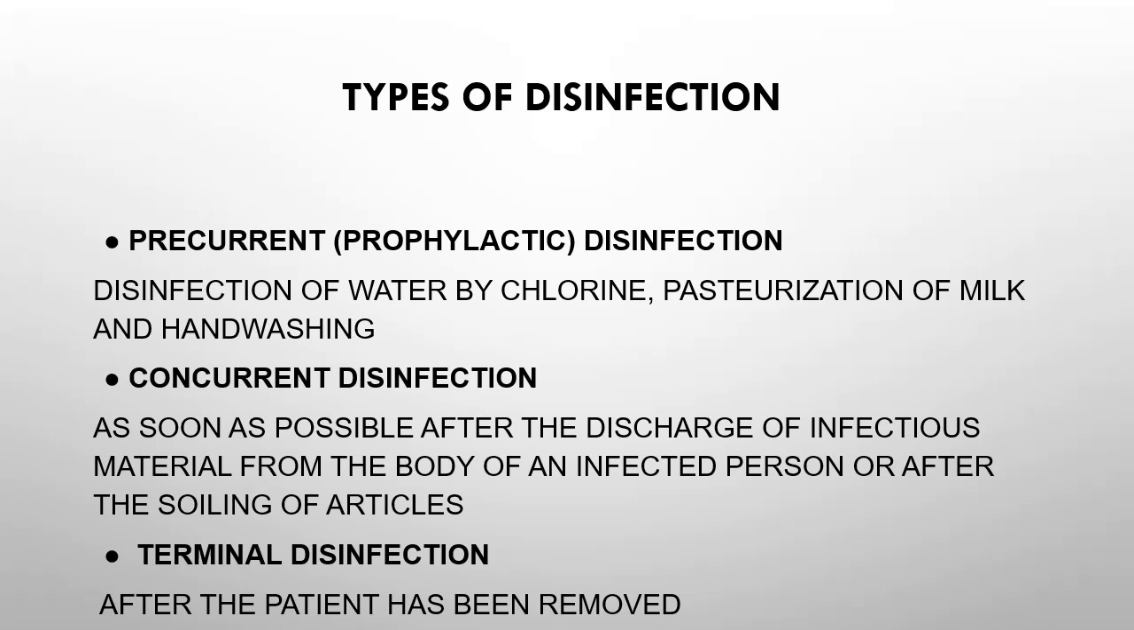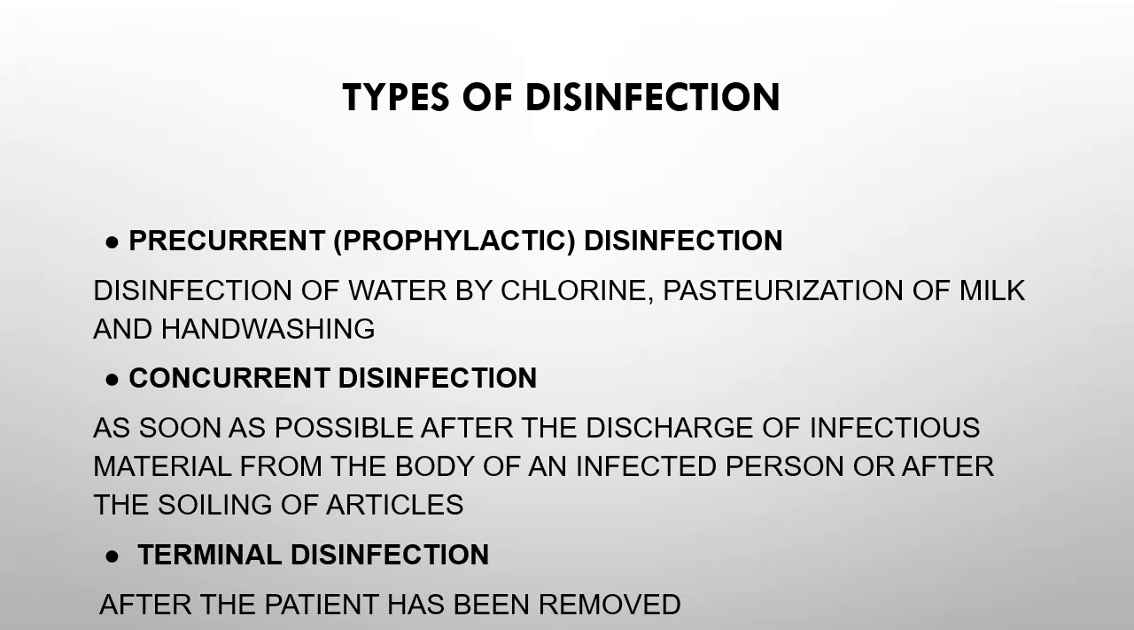The second type is concurrent disinfection. After the discharge of infective material from the body of an infected person or after soiling the article, we do this type of disinfection. In other words, the disease agent is destroyed as soon as possible when it is released from the body, and before the spread of agent, we disinfect the microorganism. We disinfect vomitus, contaminated linen, clothes, hand and dressings of patient.